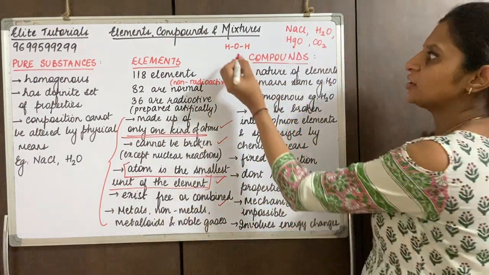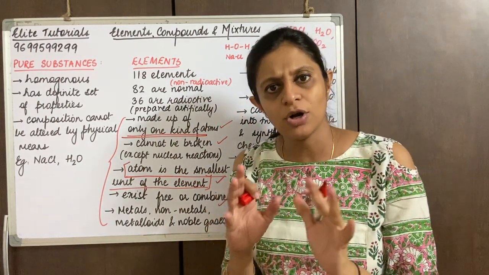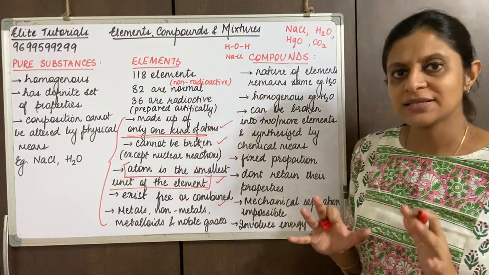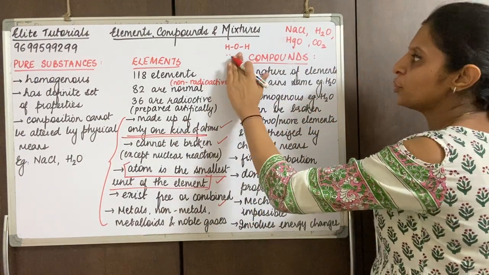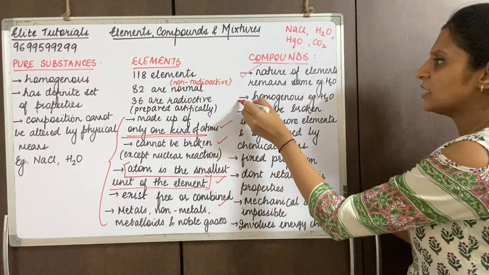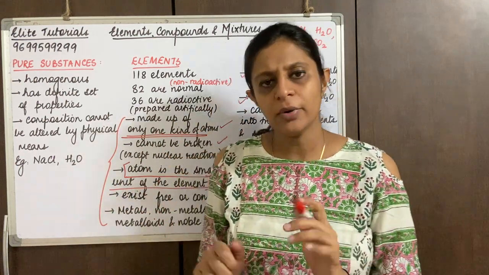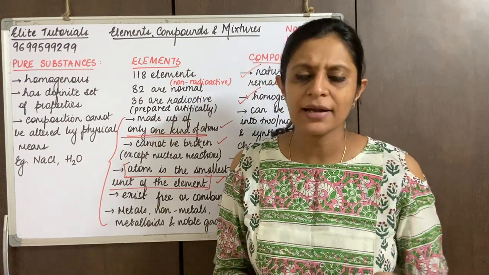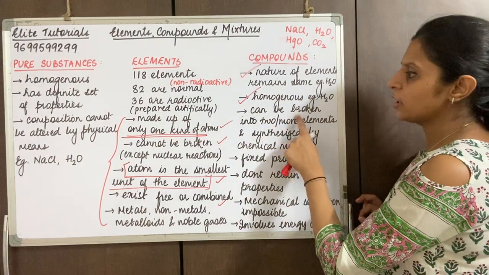Now similarly, if I talk about NaCl, and I say NaCl is bonded like this, every NaCl unit is going to remain the same. The pattern is always going to remain the same, uniform whenever we talk about sodium chloride. So we understand the first two points: the nature of the element remains the same and it is always homogeneous, meaning uniform throughout. Whenever I talk about NaCl, all the Na are bonded to Cl in the same pattern everywhere.